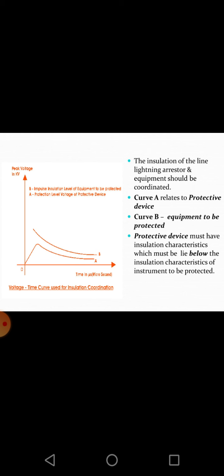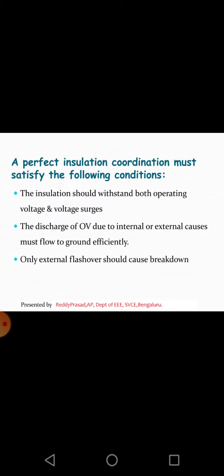There are two representations, A and B. A basically represents the protective device and B represents the equipment which is to be protected. The insulation of the line, lightning arrestor and equipment should be coordinated. Protective device must have insulation characteristics which must lie below the insulation characteristics of the instrument to be protected.